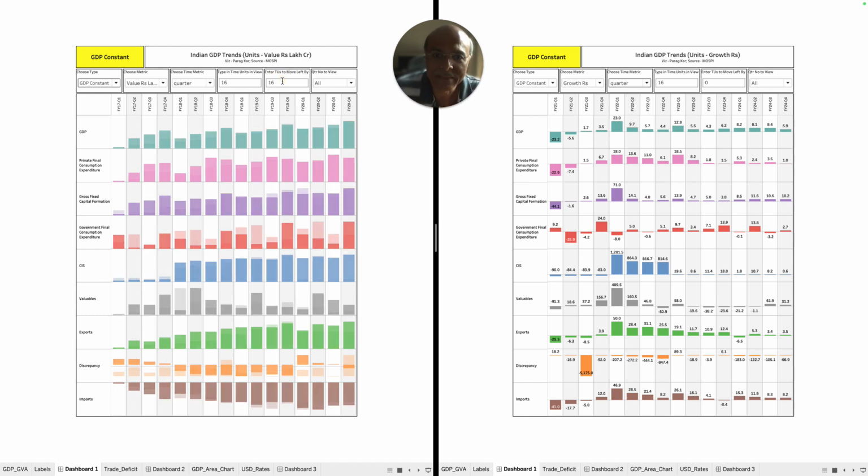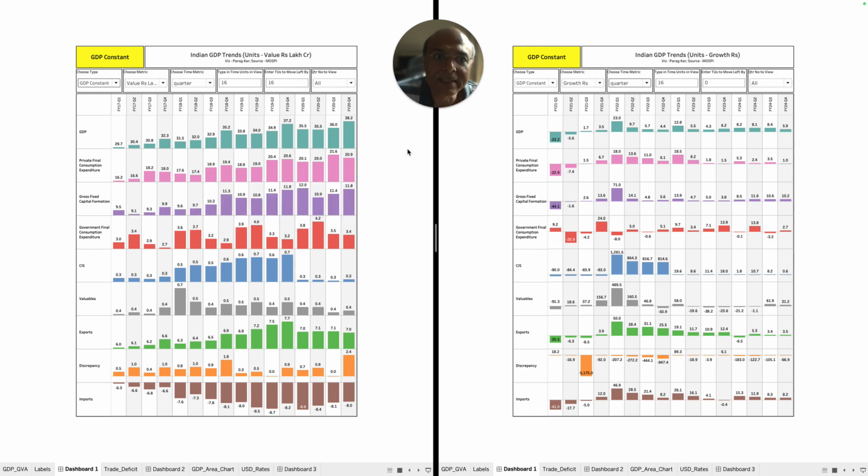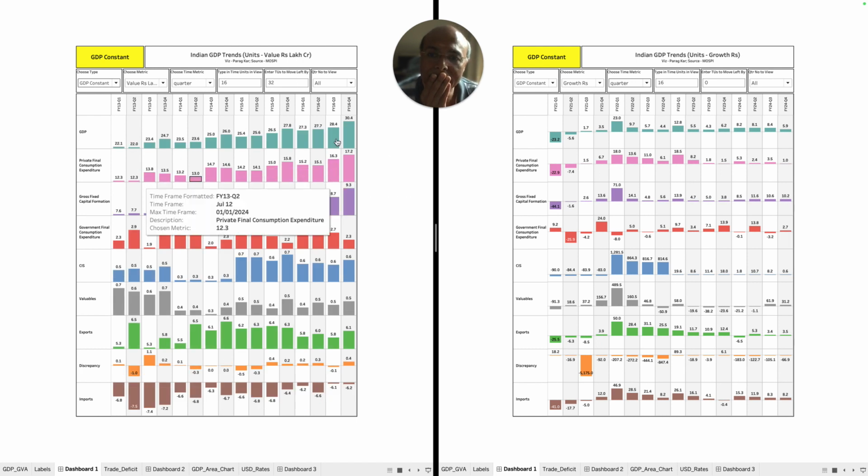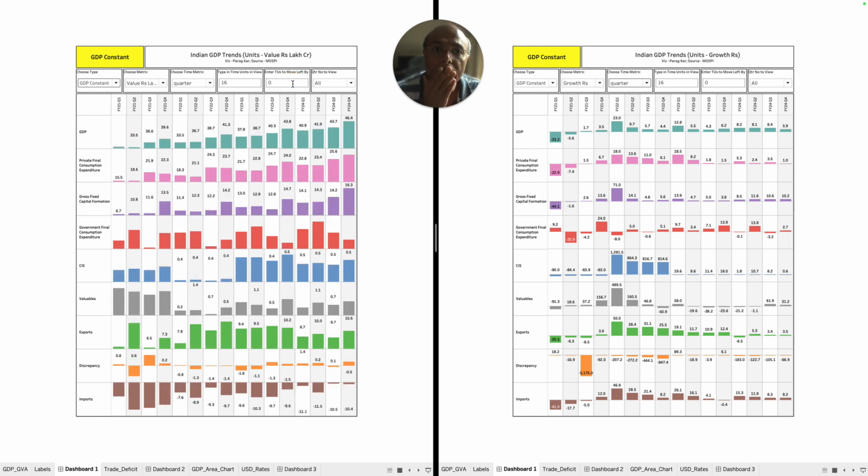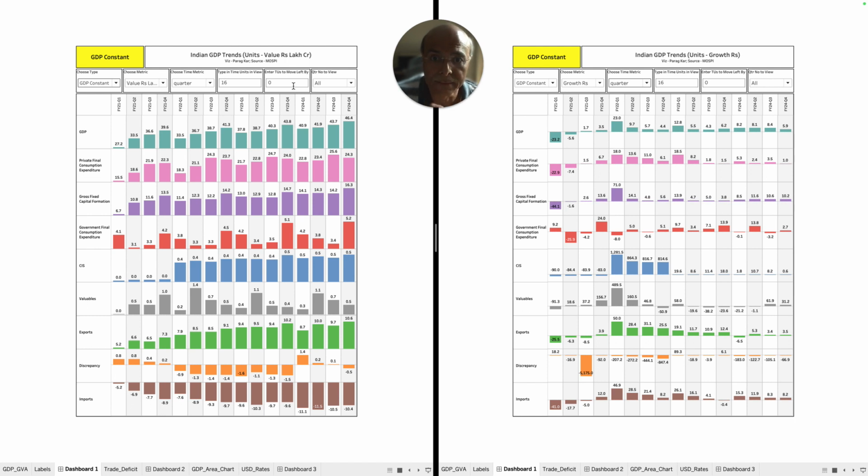Let me go 16 quarters back in time. See? There was a rise, starting from FY17, it was rising linearly. But later, things have become stable. Like the last 32 quarters, look at this. It has been rising linearly. But now if we go to the current time domain, which is the current 16 quarters, from FY21 Q1 to FY24, you'll find that this has remained largely stable, which means that the private sector is not making a significant spend, which should be a very important driver for GDP growth, where the numbers have been rising.